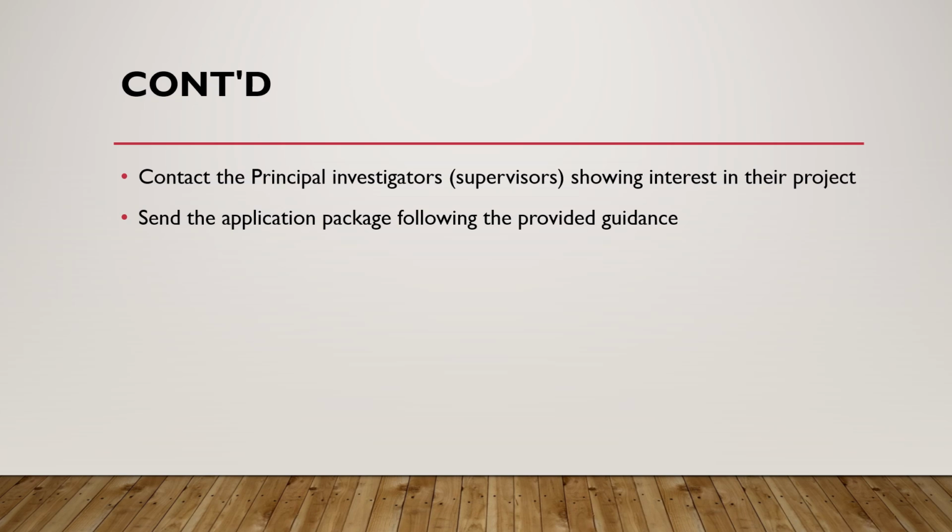When you send this message, you may receive feedback, and sometimes this feedback can show you the next way forward, how to apply, because sometimes the project has the instruction on how to apply, or the instruction can be provided by the supervisor. So get in touch with the principal investigators, and if they provide feedback, they can give you some guidance on how to apply, or they can even welcome you to send the application. This will be very helpful.